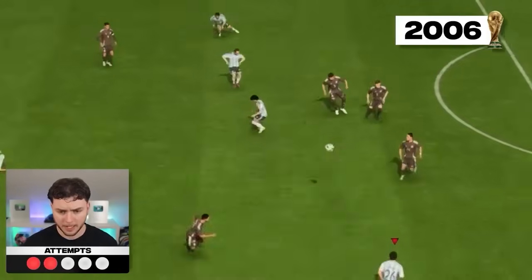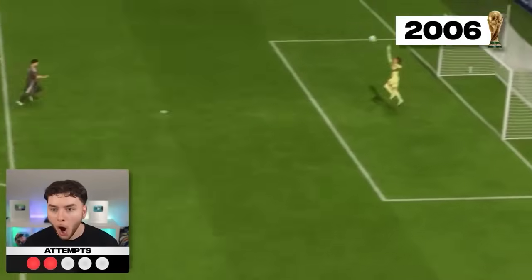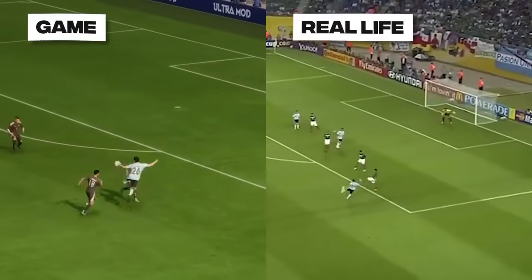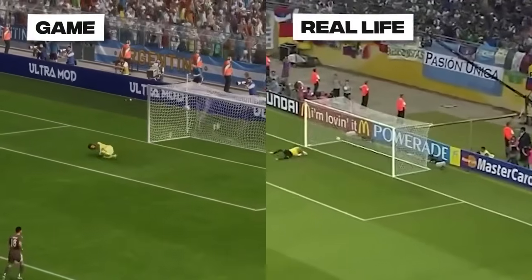And then the unimaginable happened. Volley. Oh my god. Into the back edge of the penalty area to Rodriguez on the left foot. What a goal!